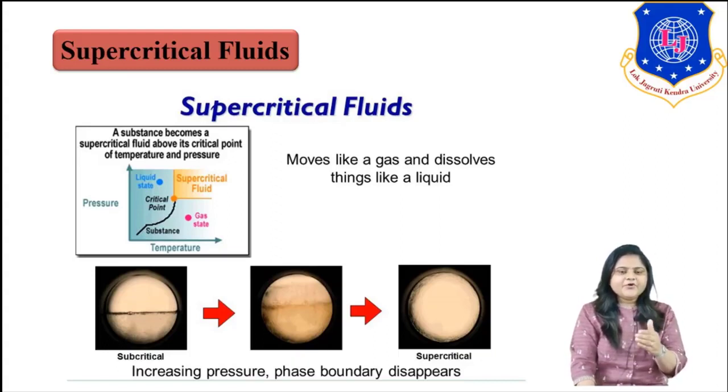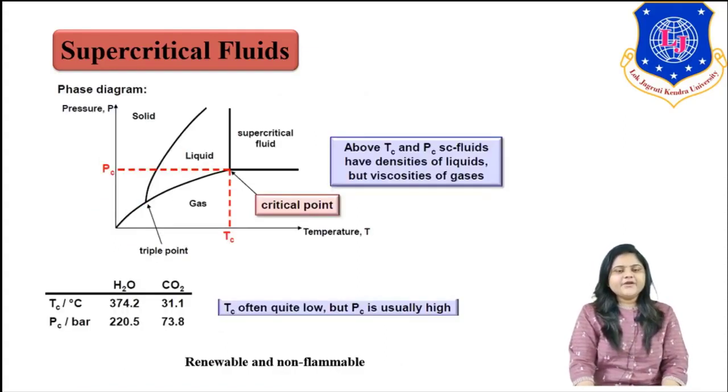That means below the supercritical point there is still a slight boundary, but at the supercritical region there is no distinction between liquid and gas. So increasing the pressure, the phase boundary disappears. So this is known as a supercritical fluid.